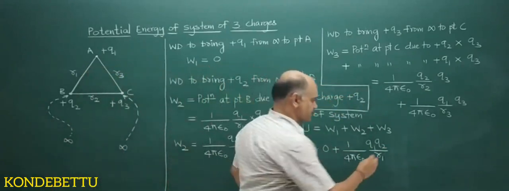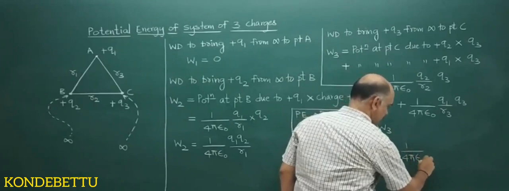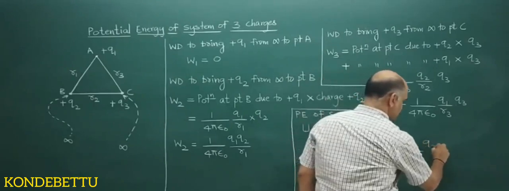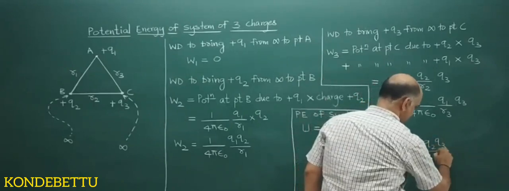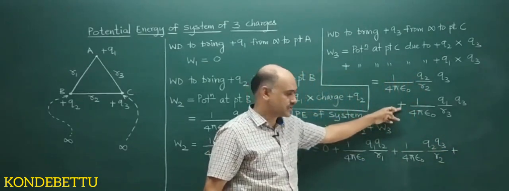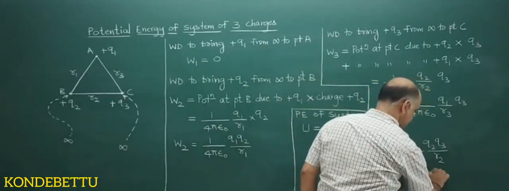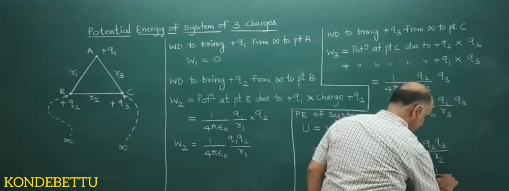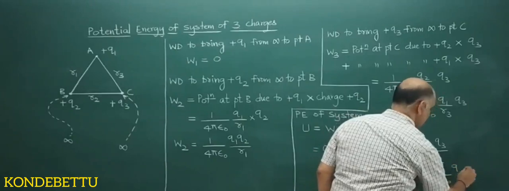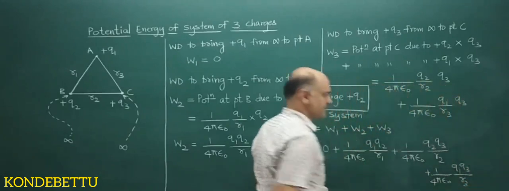W3 if I substitute: plus 1 by 4 pi epsilon naught Q2 into Q3 divided by R2, plus, you substitute the third one, plus 1 by 4 pi epsilon naught Q1 into Q3 divided by R3.